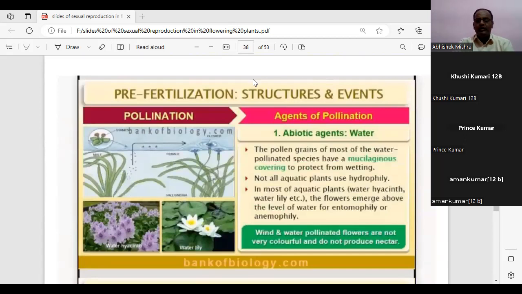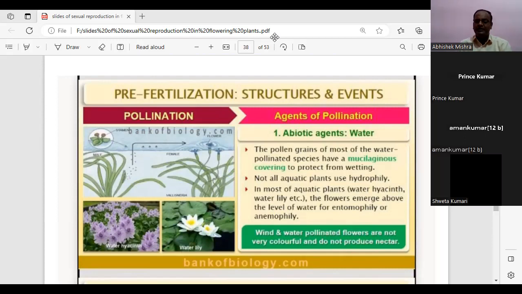Now see, what can be the adaptation for water pollination? The pollen grains definitely have a mucilaginous covering. Remember, students, because the pollens are released and they need the help of water, there must be a mucilaginous covering. The mucilaginous covering protects the pollen from getting wetted, and if it is not wetted, it won't be heavier. If it is wetted, then definitely it will settle down at the bottom.